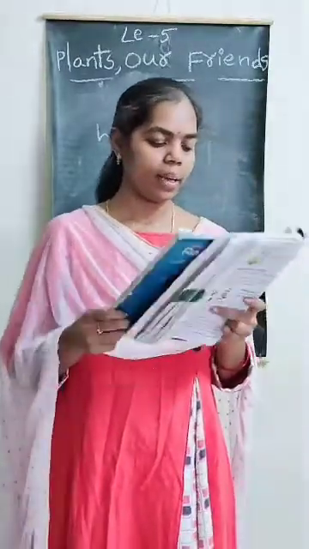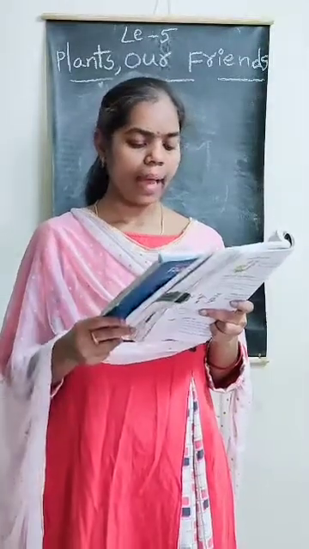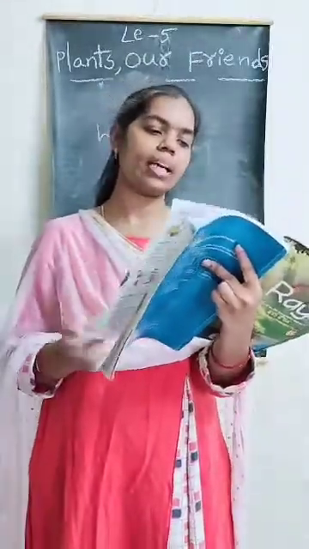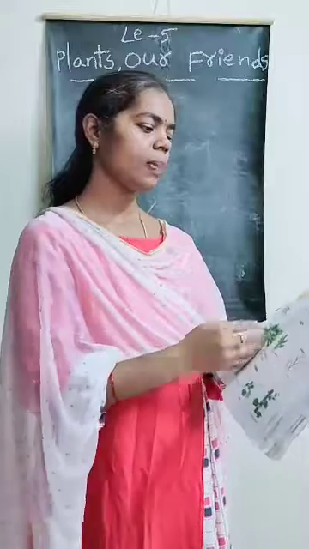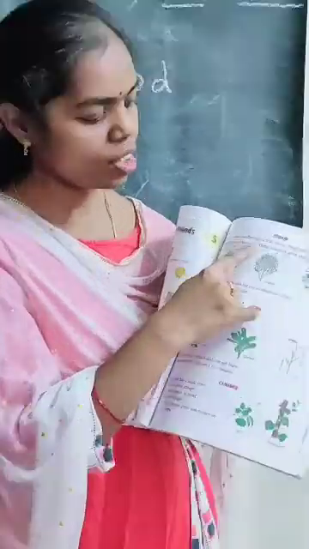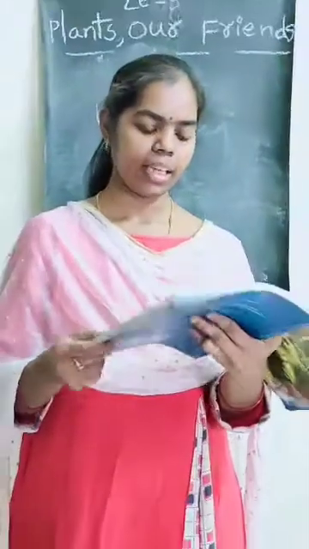Sorry, Nana. Let us discuss the B part. Who am I? First one. I have a thin and hard stem. I have many branches. Who am I? Check once, Nana. Turn the pages. See here. A shrub is much smaller than a tree. It has a thin and hard stem. Okay. So, what is the correct answer? Yes, shrub. Okay. Shrub.